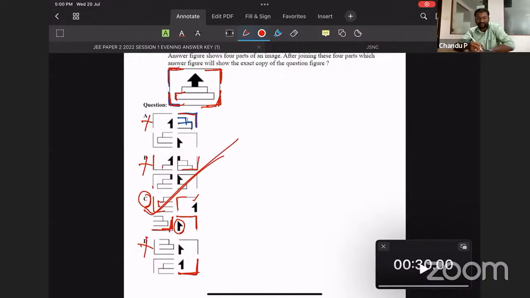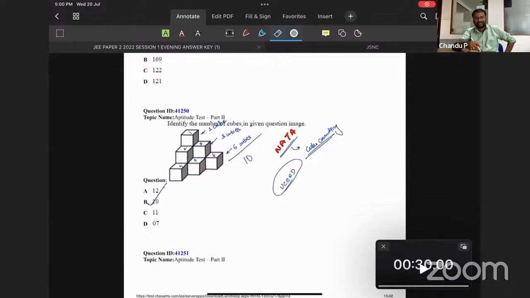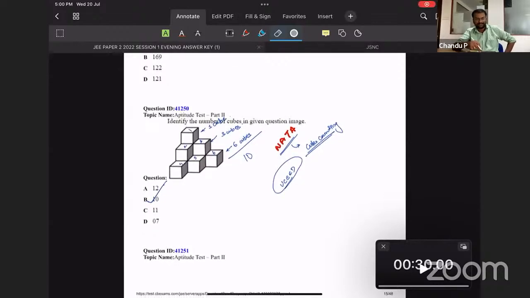And this was something different. If we consider the previous year question papers, this is something different that has been asked today. If you go through the last 15 to 17 years of question papers, you can't find a question like this. Not only this one, these 2 questions are new to this batch.